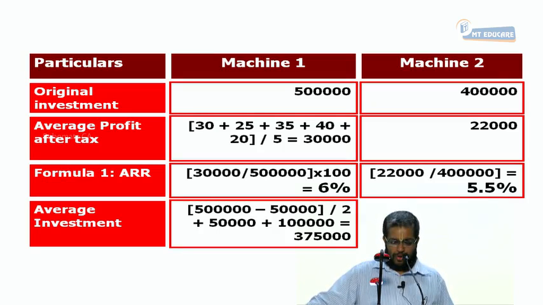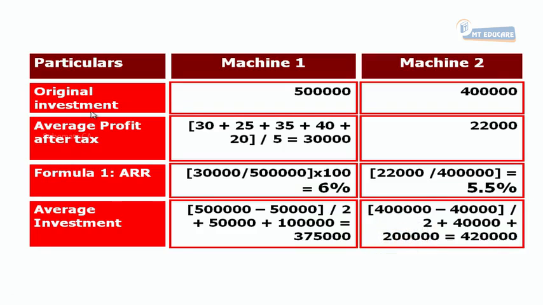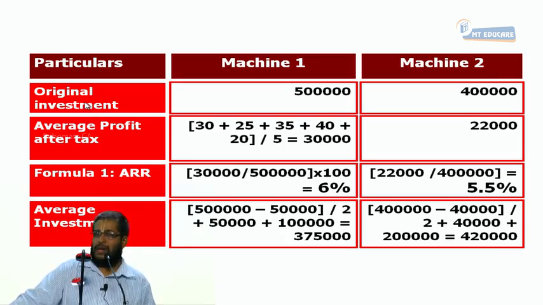For mission 2, tell me the calculation, what minus what? 4 lakhs minus 40,000, divided by 2, plus 40,000 plus 2 lakhs. How much rupees is it? The amount is 4 lakh 20,000.